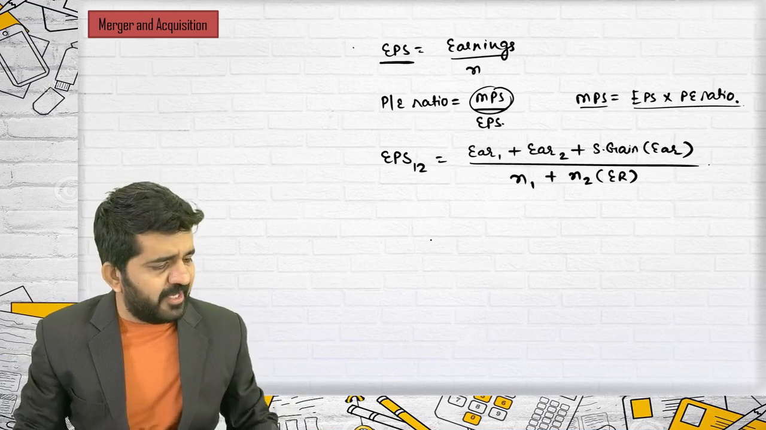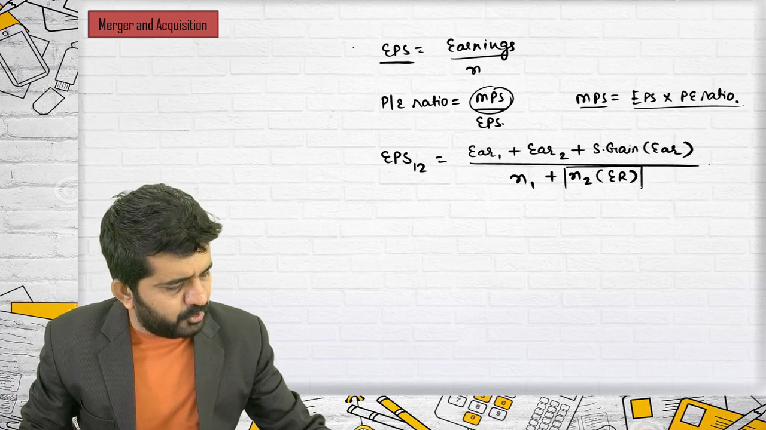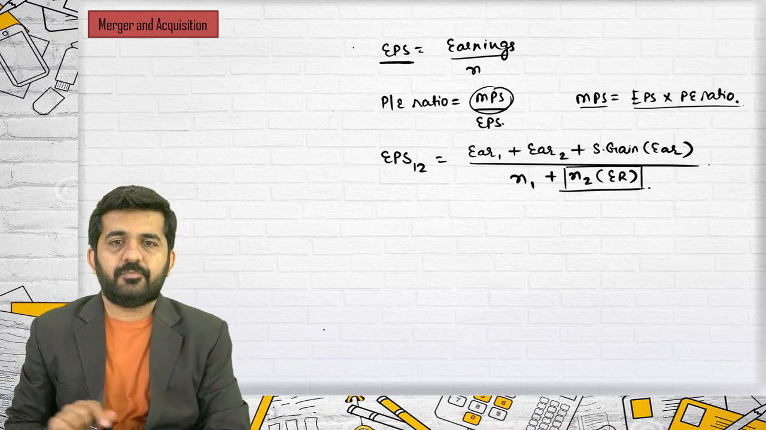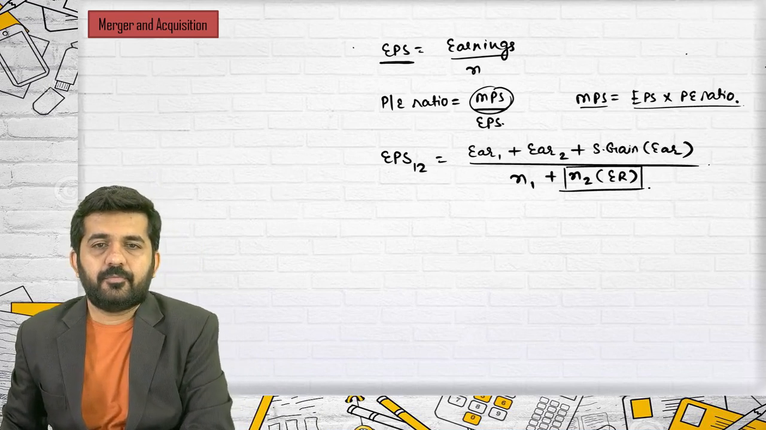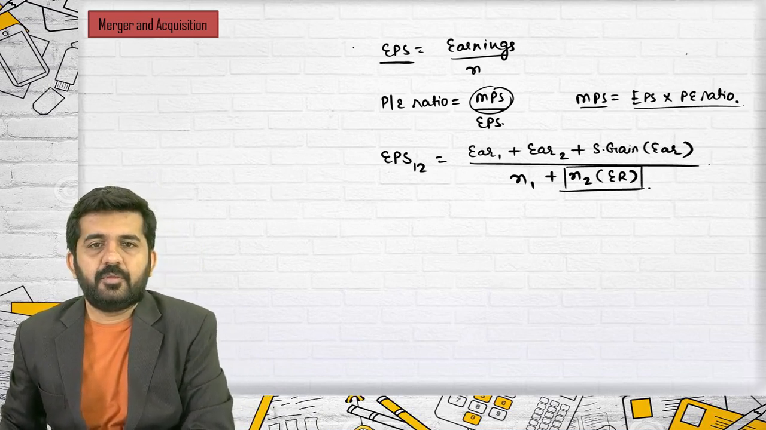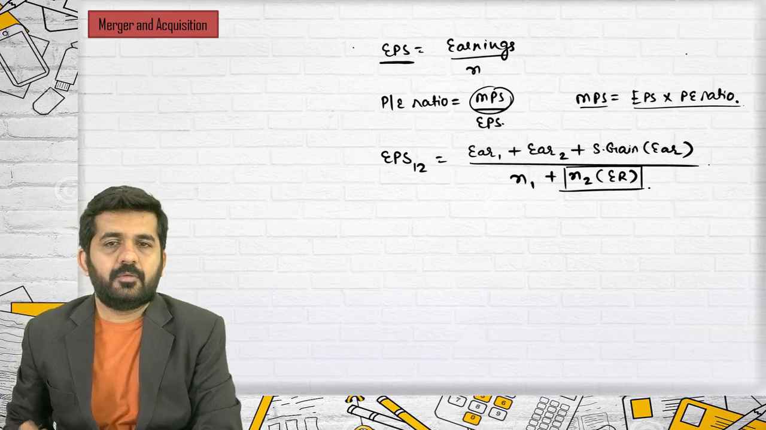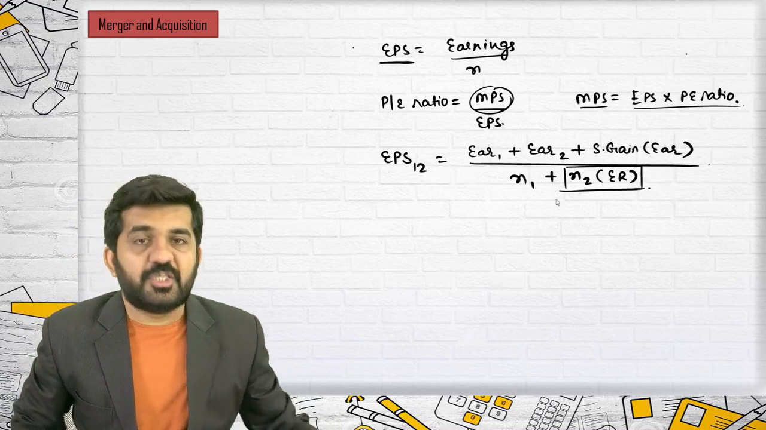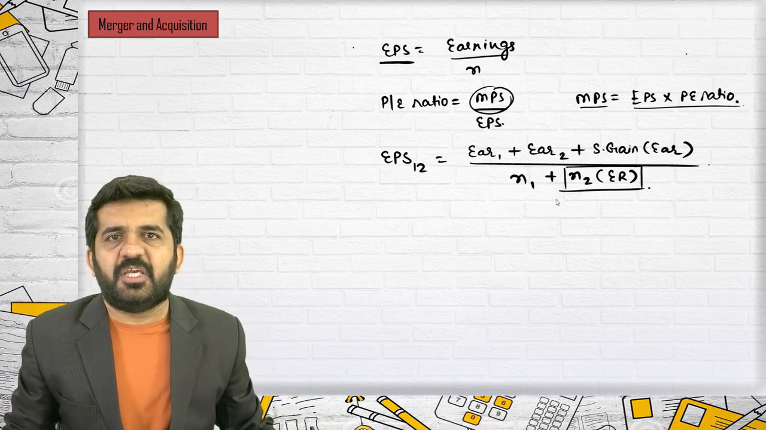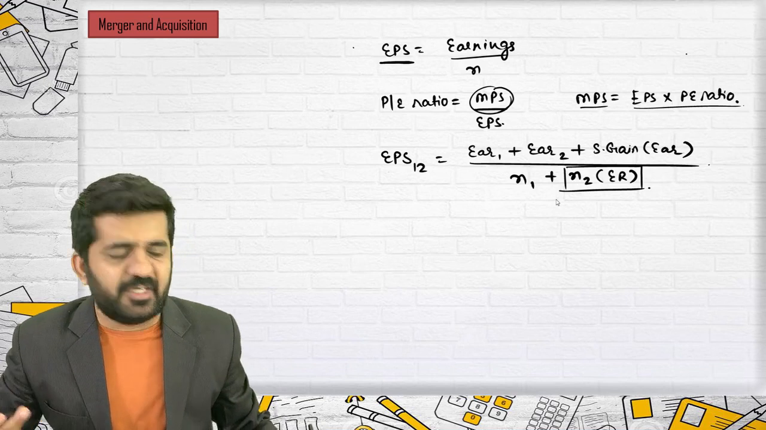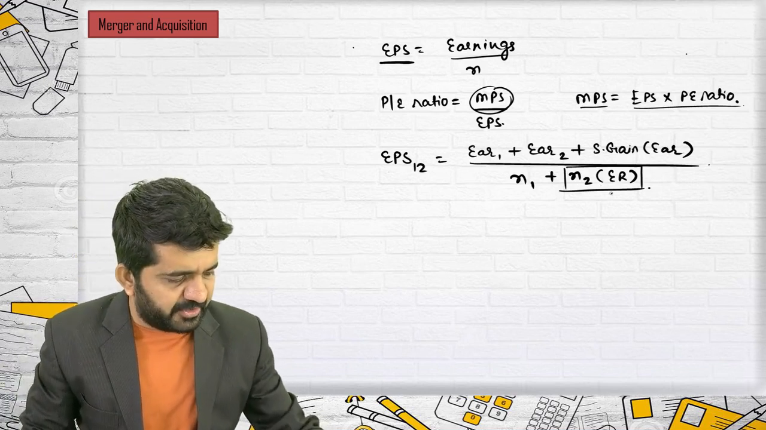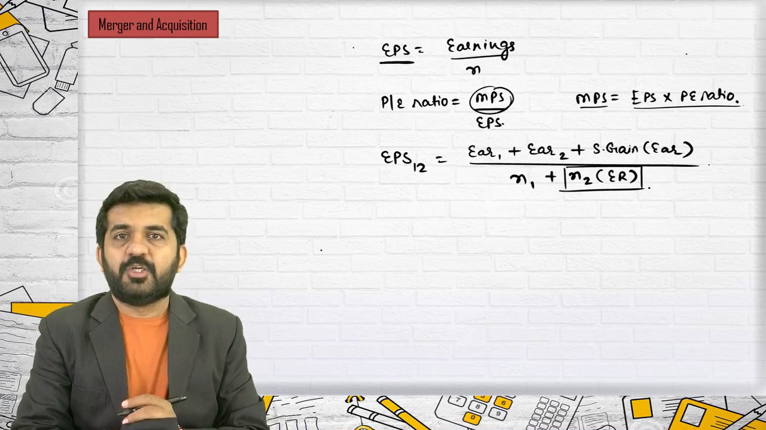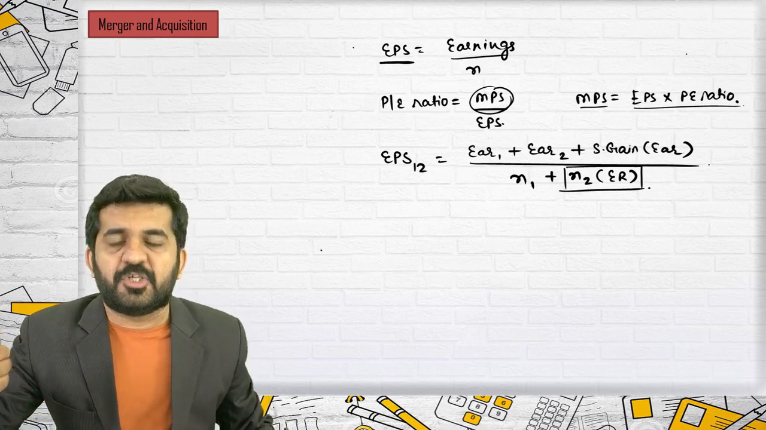So, Mahek, you are on the line. Can you tell me what is N2 multiplied by exchange ratio? It is the number of shares of buying company given to the shareholders of selling company. Exactly. Is it alright? It is number of shares of buying company given to the shareholders of selling company, nothing but N2 into exchange ratio. This is how we did EPS 1, 2, that is earning per share post merger.